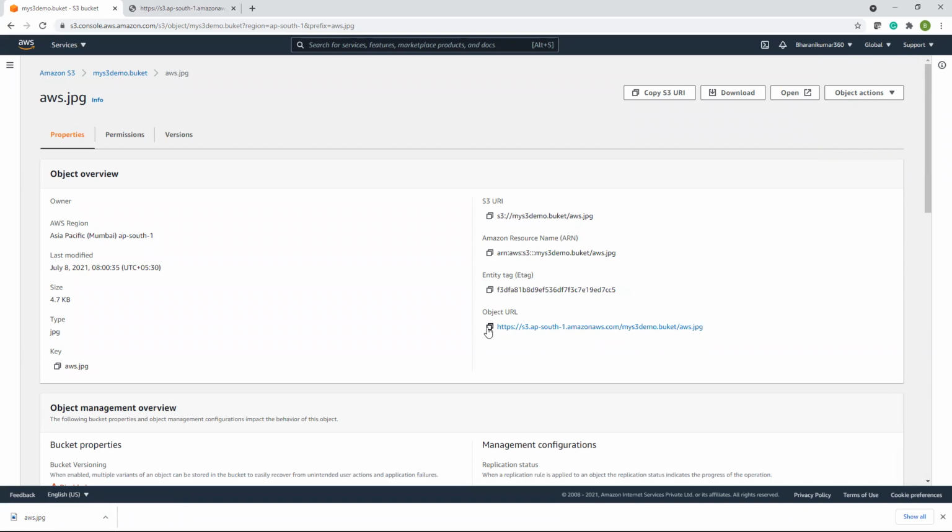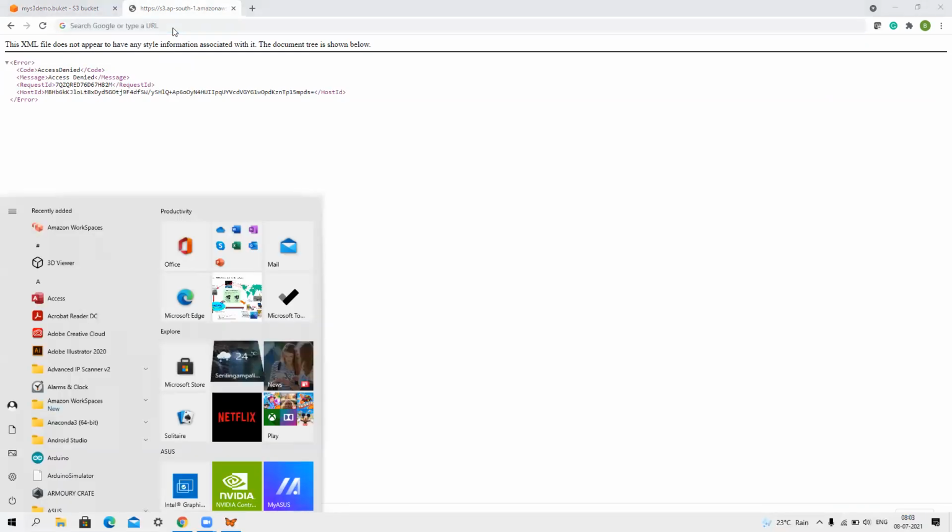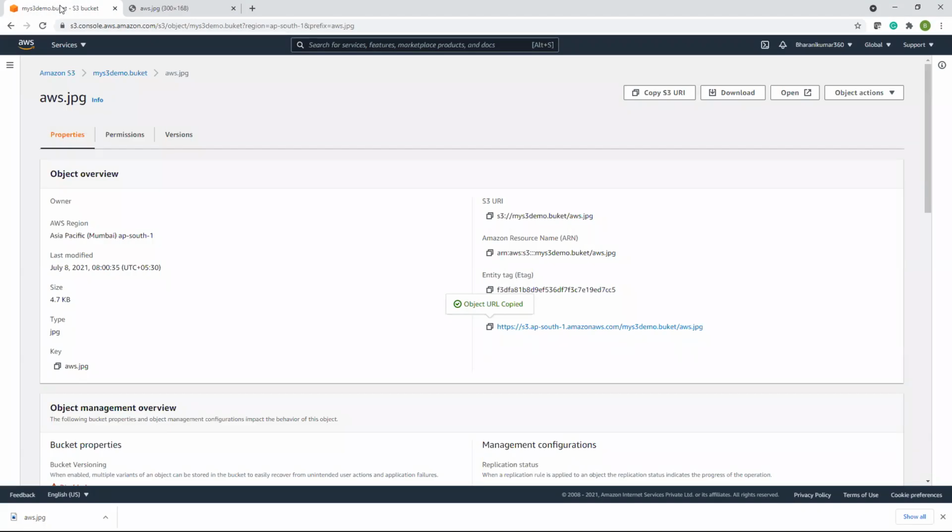Let us copy this. Right, we got the image. Text documents also you can open, but any other file format will get downloaded.